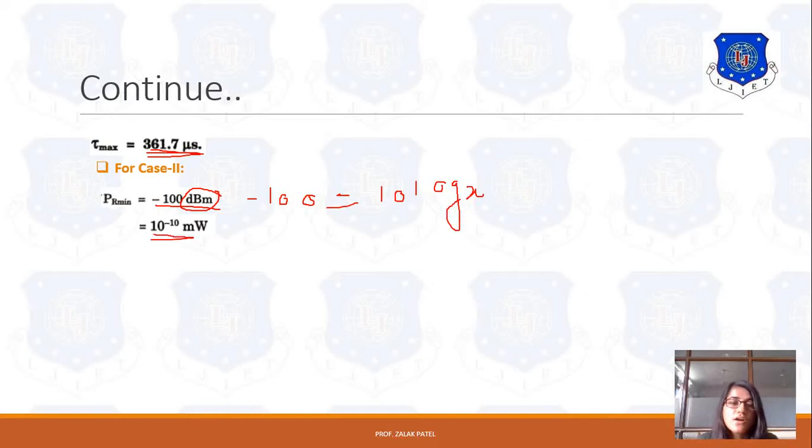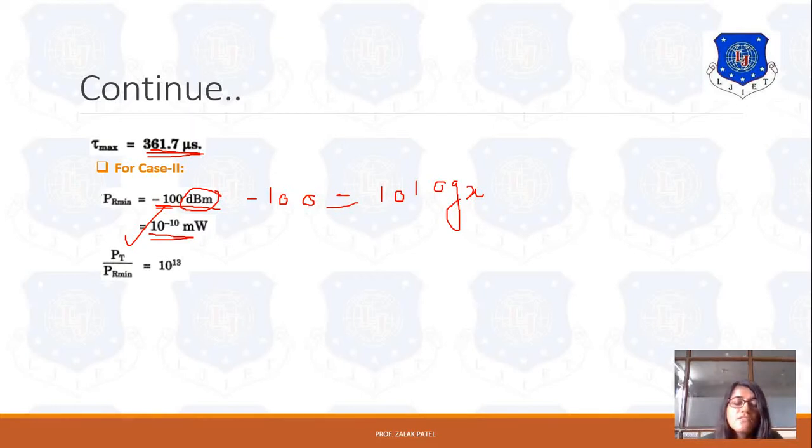So it is equal to 10 raised to minus 10 millivolt. Simply you can remember that it is 10 raised to that particular power. So here it is 10 raised to minus 10 millivolt. Now once again we take the ratio, that is Pt upon Pr minimum. Pt is 1 volt, but we convert it into millivolt. Why do we convert it into millivolt? Because over here Pr minimum is in terms of millivolt.